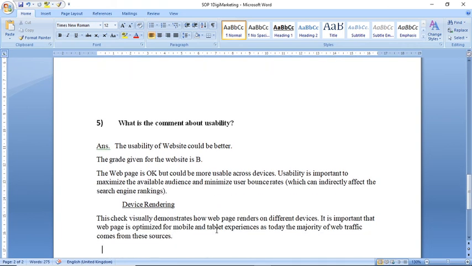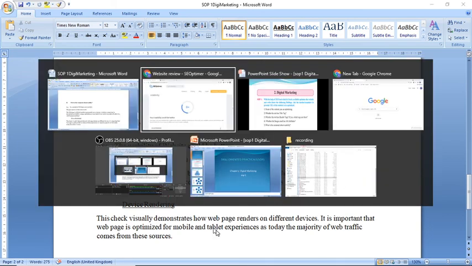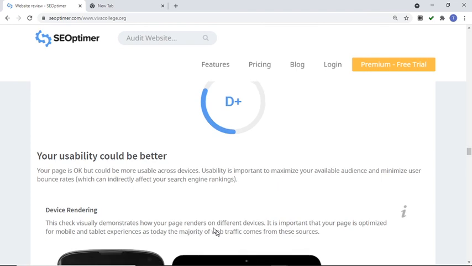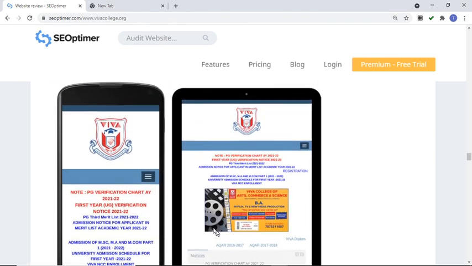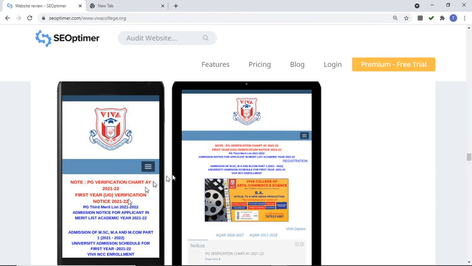And device rendering: this check visually demonstrates how the web page renders on different devices. It is important that the web page is optimized for mobile and tablet experience, as today the majority of web traffic comes from these users. So this way we are going to give all the question answers. Here see the device rendering of our website. So in mobile and tablet it will look like this. So this is our question and answer.